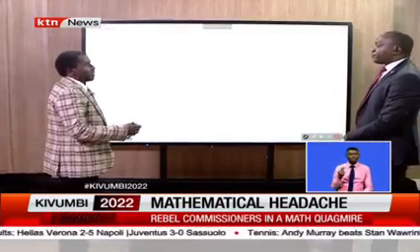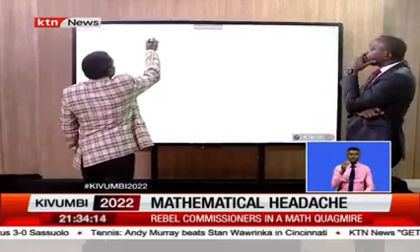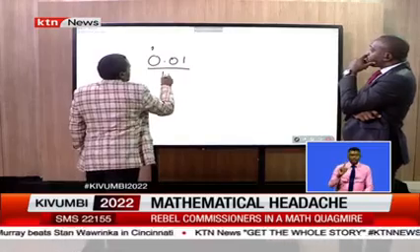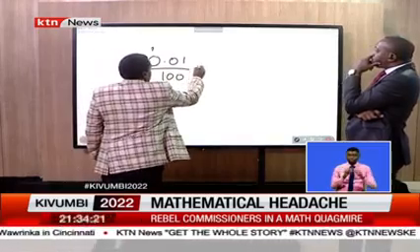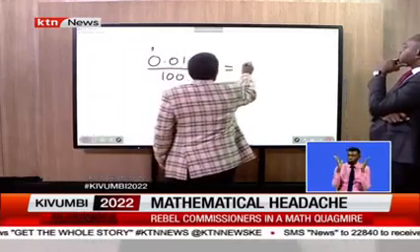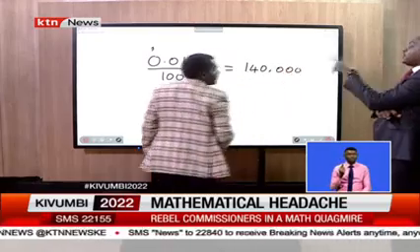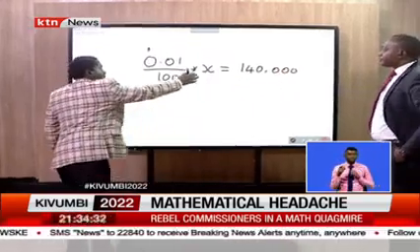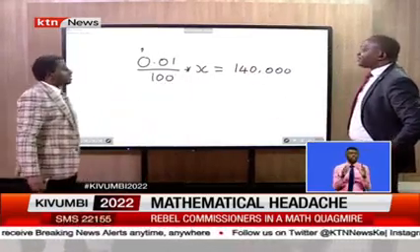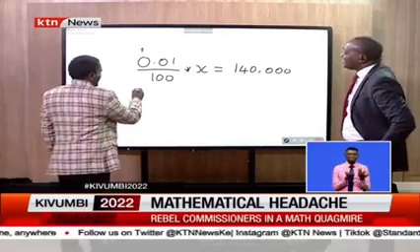So again, allow me to work with a flat figure of 140,000. That would be 0.01 percent of something we don't know, which is what you want me to look for. Yes, that gives you 140,000. What we are looking for is the number of valid votes cast. X is the number of valid votes. So, simple maths, get us X.